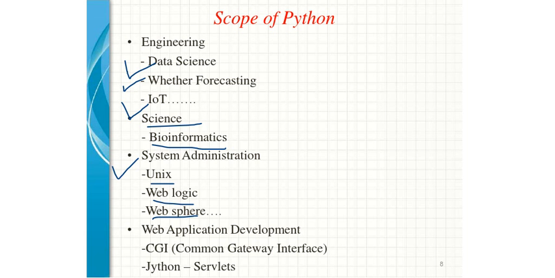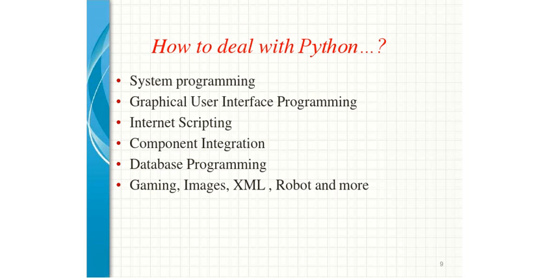In web application development also, like CGI, which is popularly known as Common Gateway Interface, in that one also people are using Jython, Servlet, and many other things, many other domains in which Python has been used by the community. These are the samples. You can say that this is the 2% of applications which I am showing here under the scope of Python, right? But there is a very big list which you can consider over here that Python has been used.